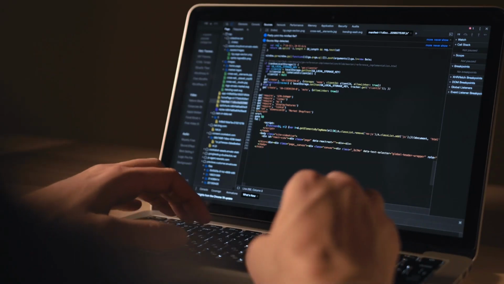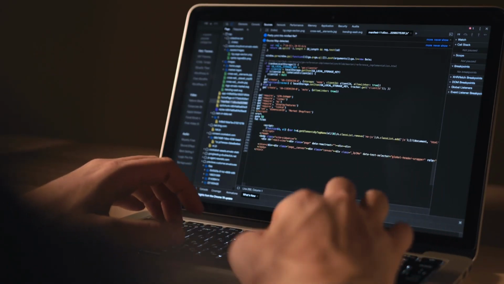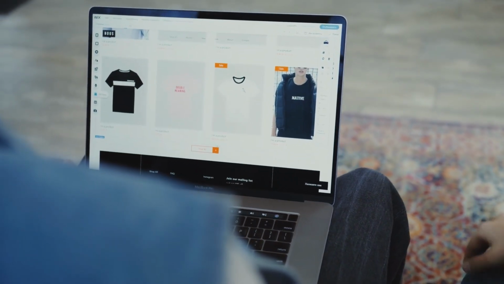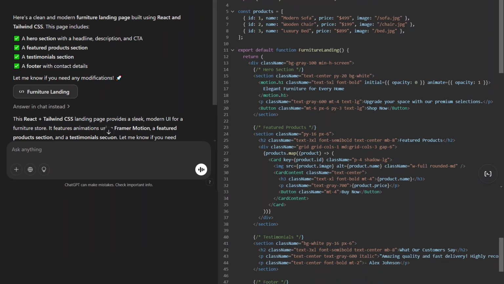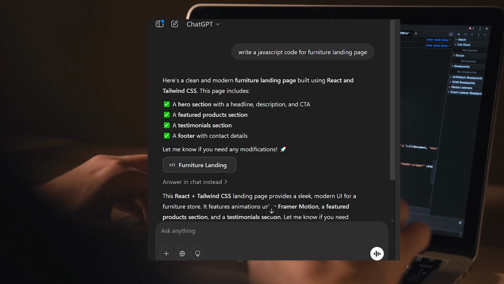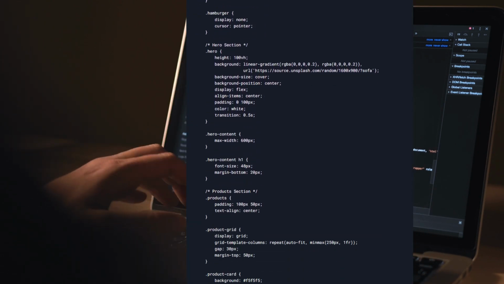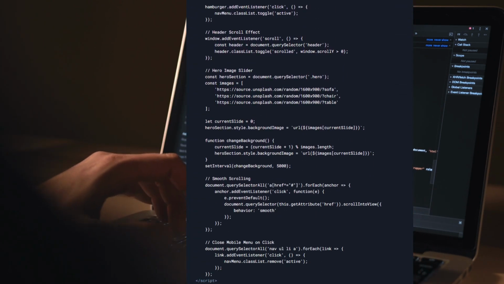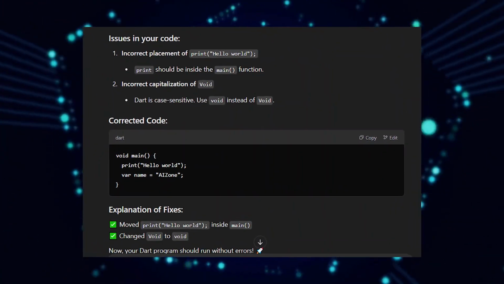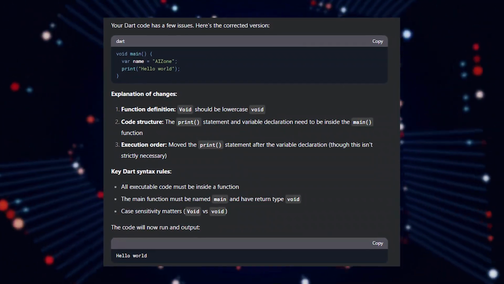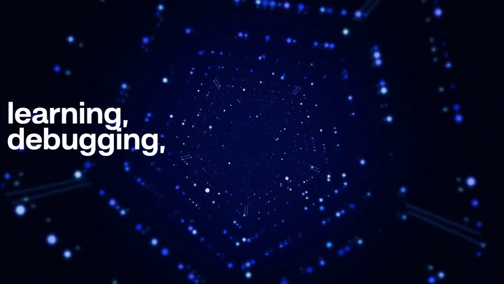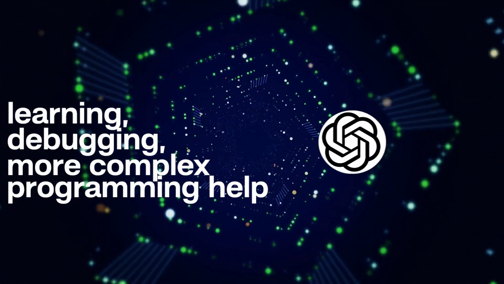AI tools are becoming essential for coding, so how do these two compare in that area? We tested them by asking for Python code to sort a list, generate a website landing page, and debug a faulty JavaScript snippet. Both AIs provided correct Python and JavaScript code, but ChatGPT gave more detailed explanations of how the code worked. DeepSeek was more concise, often skipping explanations unless specifically asked. For debugging, ChatGPT was better at identifying errors and suggesting fixes, while DeepSeek required more direct prompting. Overall, if you need quick code snippets, DeepSeek is fine. But for learning, debugging, and more complex programming help, ChatGPT is the better choice.